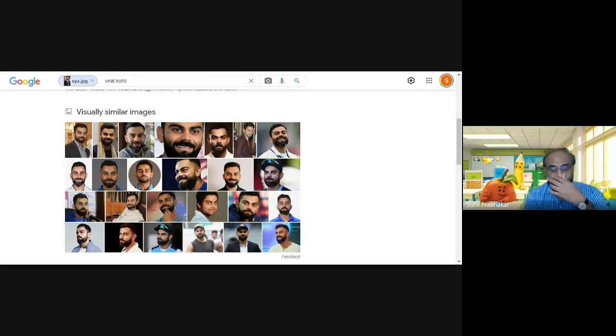You can use applications on your mobile phone to do the same thing, especially for academic search. If you want to know more about a person, a plant, or a monument, you can use an application available on Android phones called Google Lens, and using Google Lens you can search visually.